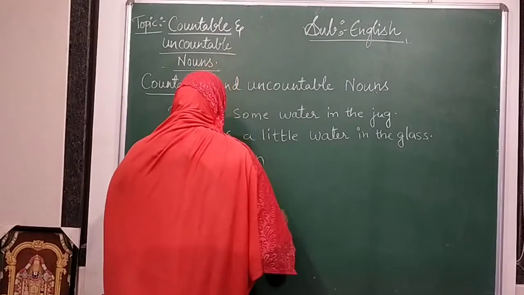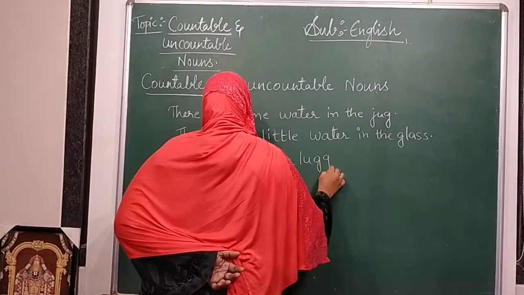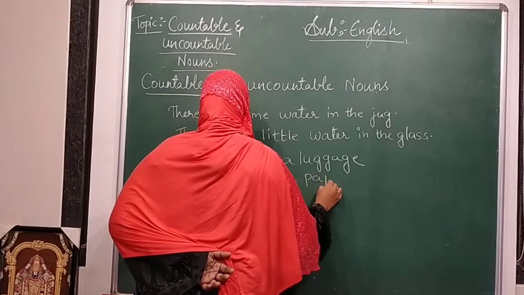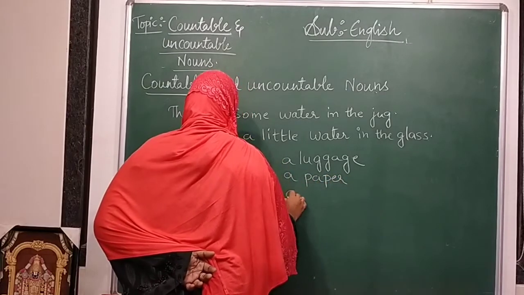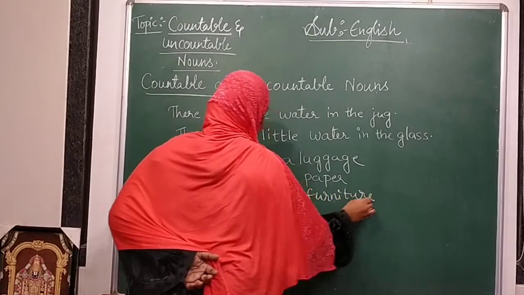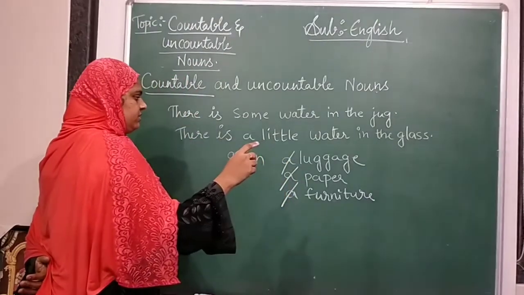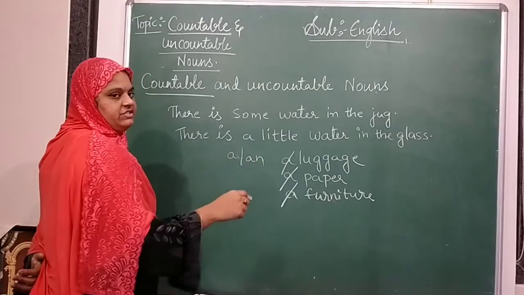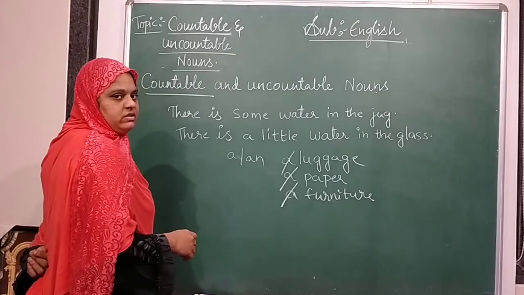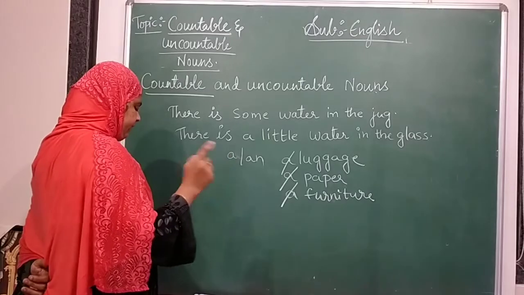If I say a luggage, a paper, we cannot say a paper or a furniture. We cannot use a for the uncountable nouns. Did you all understand this one?